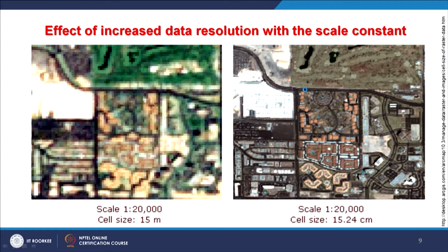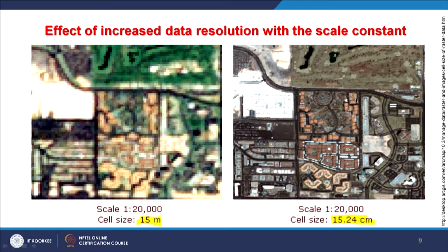In case of satellite images, visually you can see very well that these two images are covering the same area, but one has a pixel size or spatial resolution of 15 meter, and here it is 15.24 centimeter. There is a change in the units, so be careful.